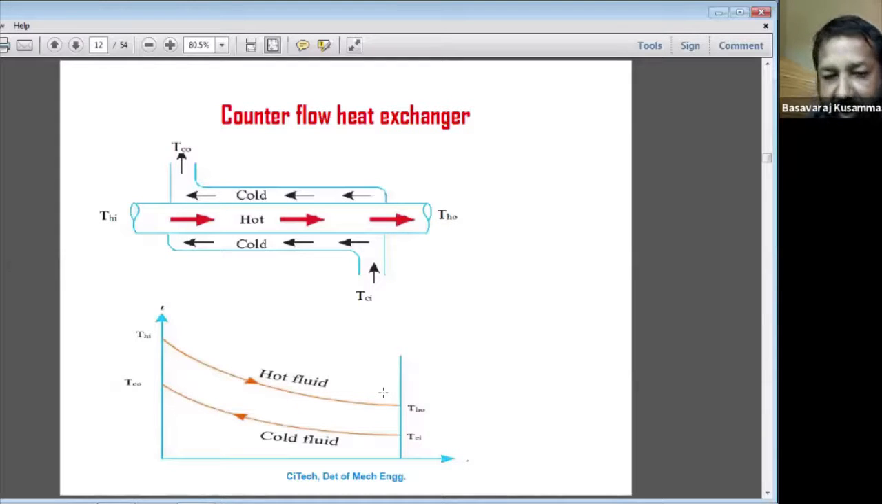Okay. Is there any doubt here? No, no, sir. Yeah, then. So this is the counter flow heat exchanger here.